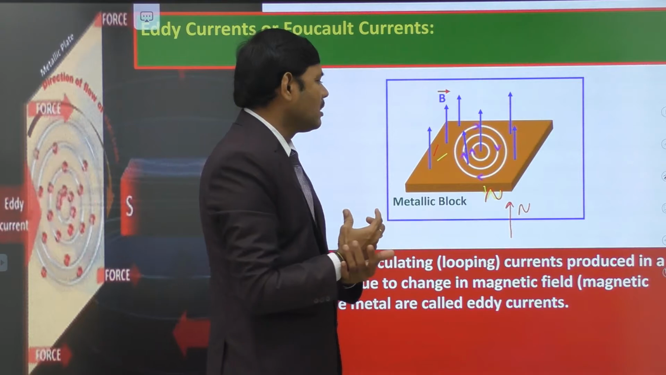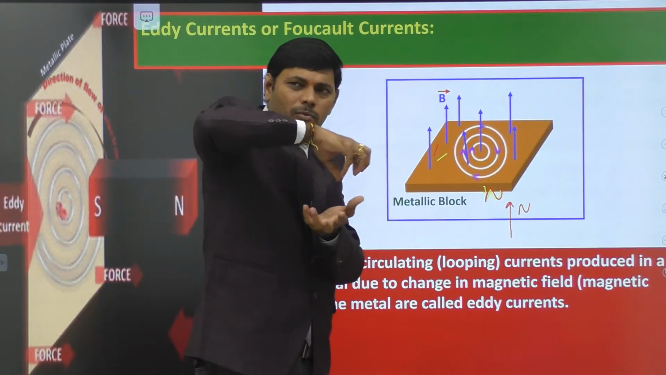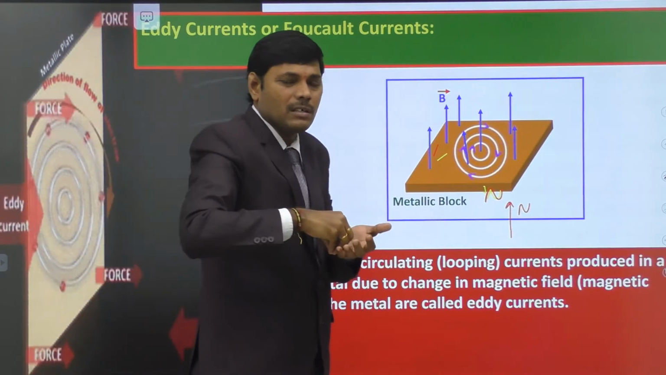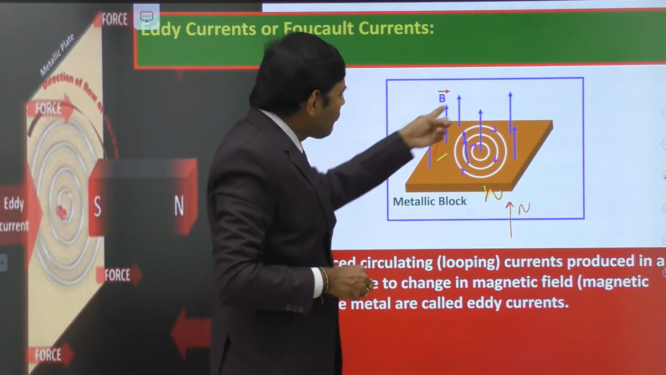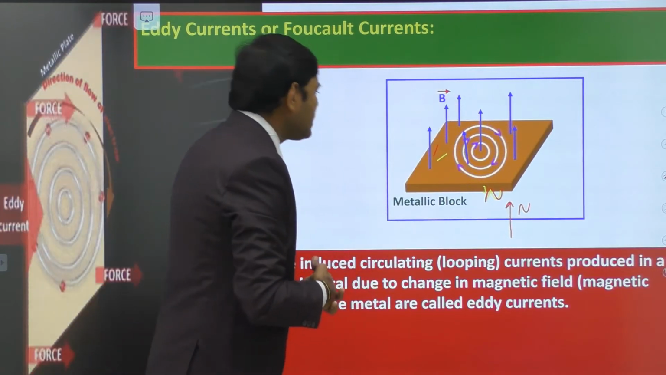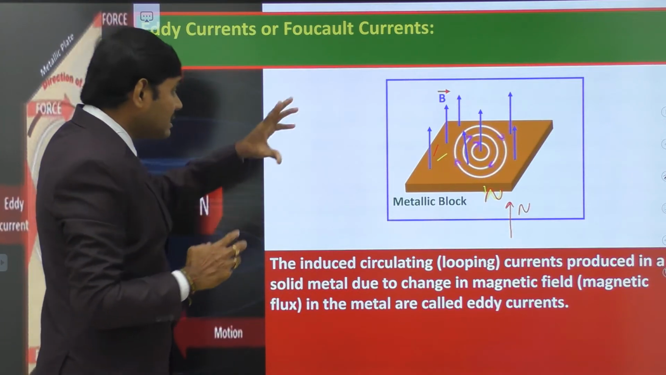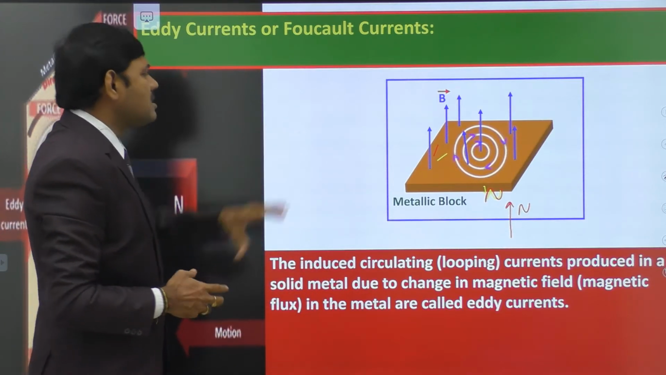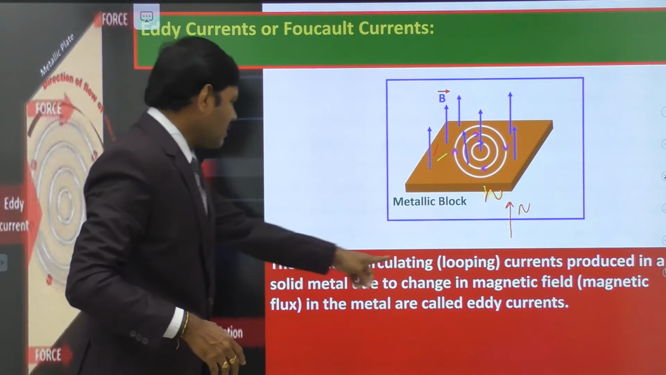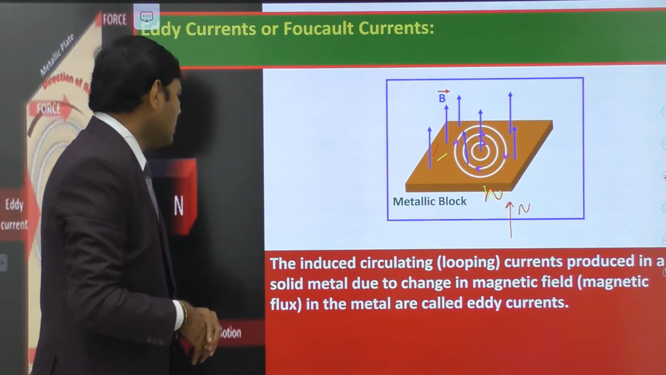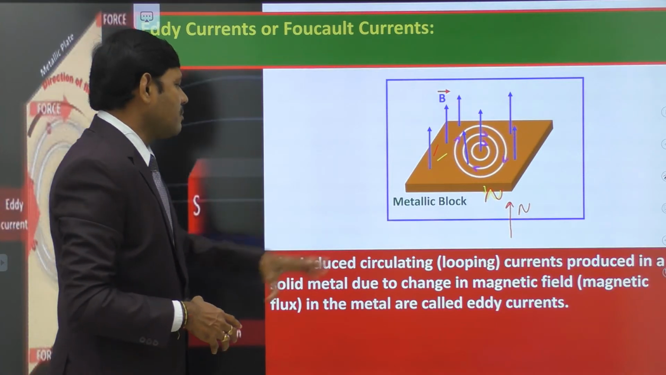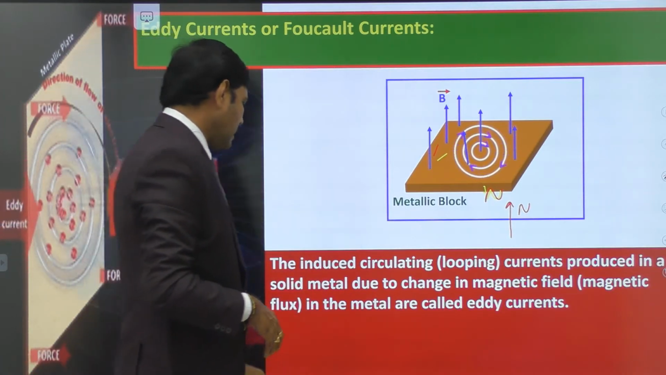When water is flowing, there is a possibility of having swirling eddies in water. Similar to swirling eddies in water, the flow pattern of this current is also similar to eddies of water. That's why this current is named the eddy current. Here we are observing induced circulating currents produced in a solid metal due to a change in magnetic field. These are known as eddy currents.